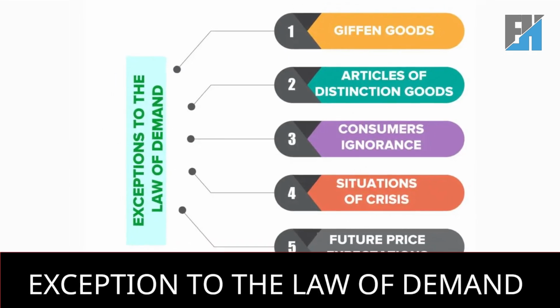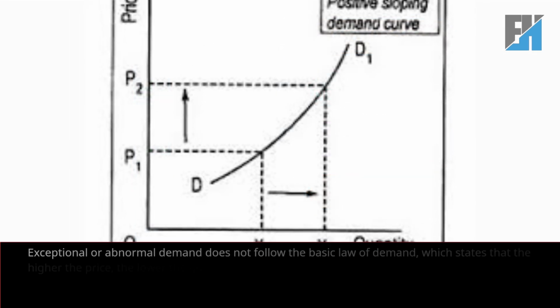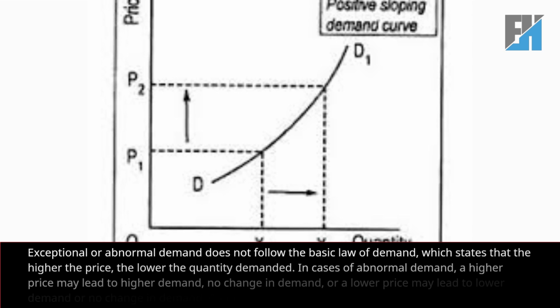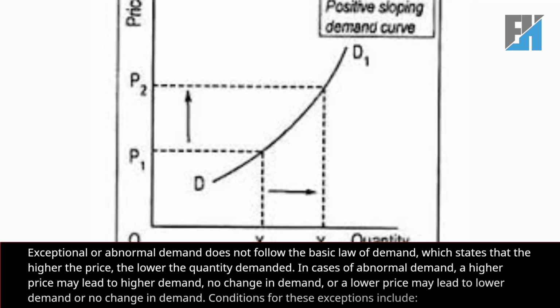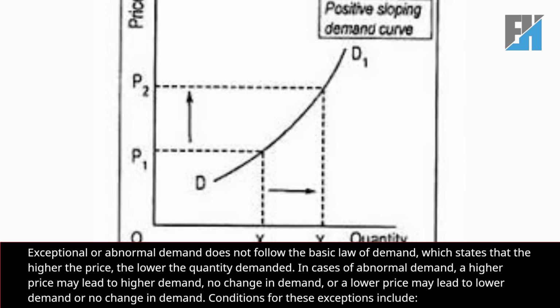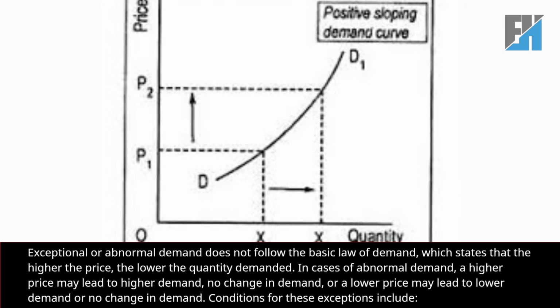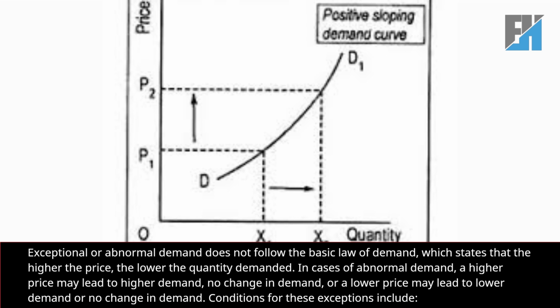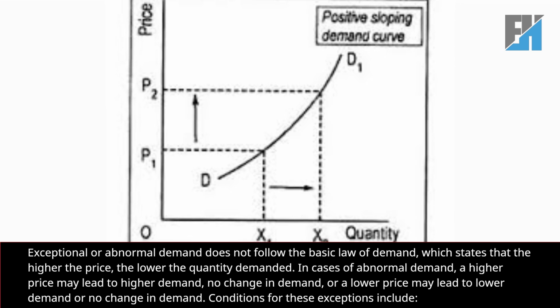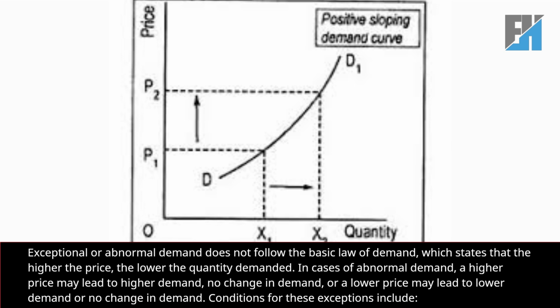Exception to the law of demand. Exceptional or abnormal demand does not follow the basic law of demand, which states that the higher the price, the lower the quantity demanded. In cases of abnormal demand, a higher price may lead to higher demand, no change in demand, or a lower price may lead to lower demand or no change in demand.